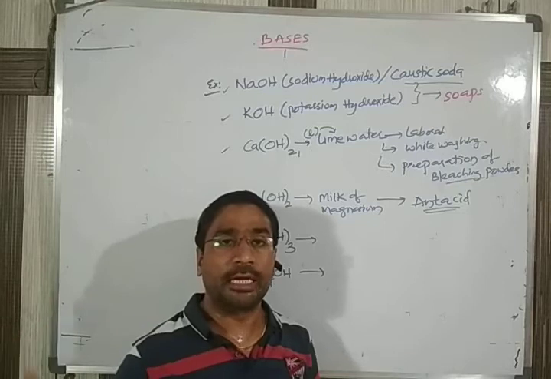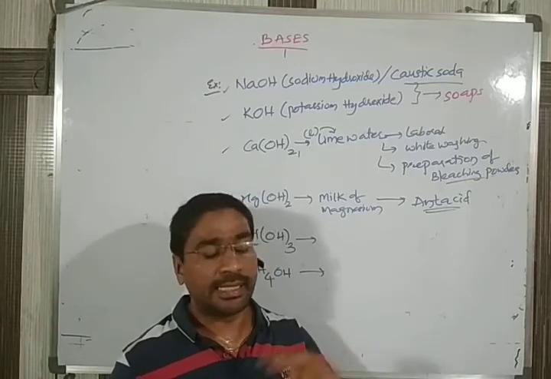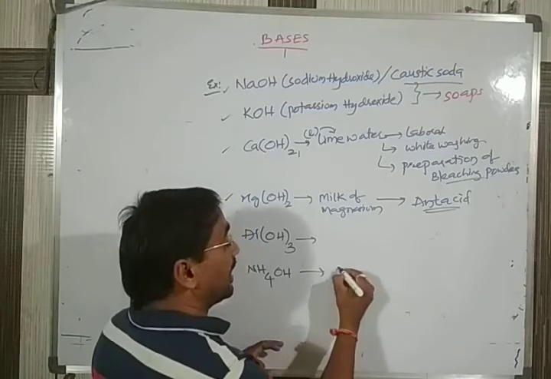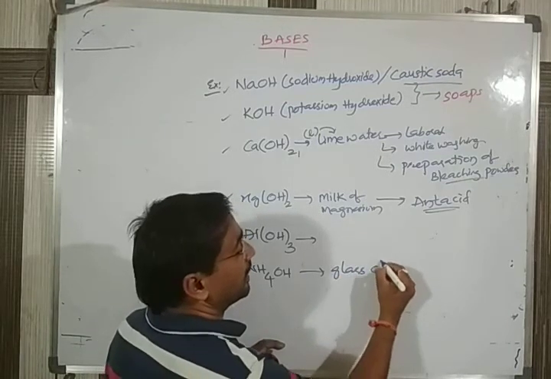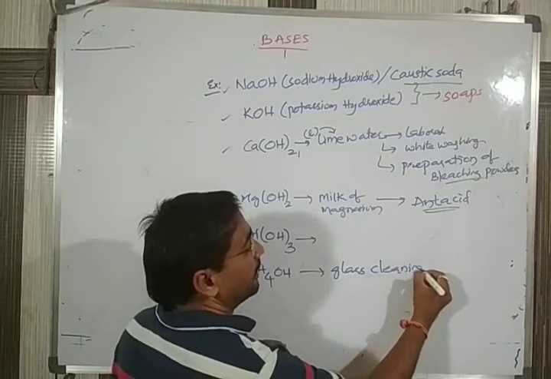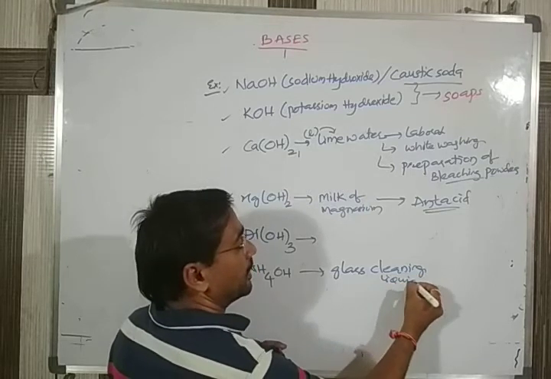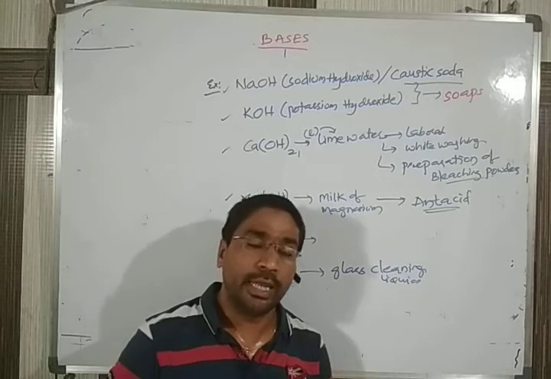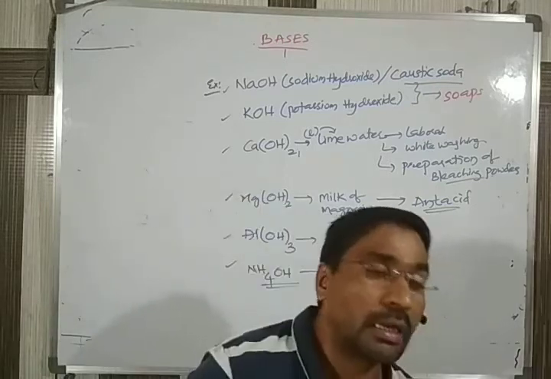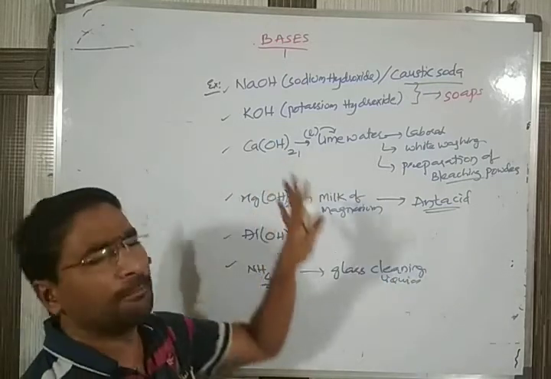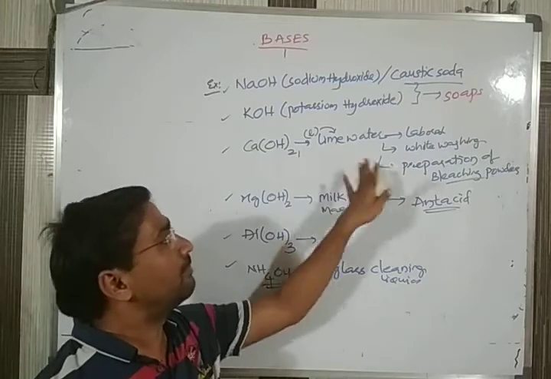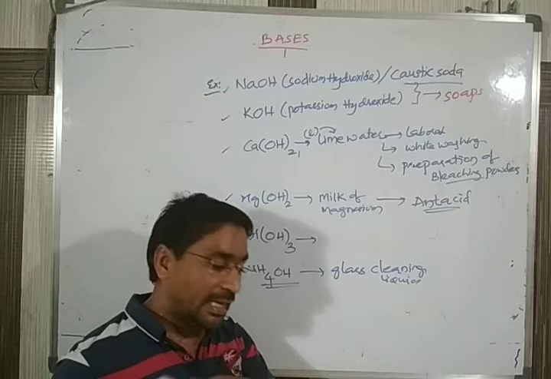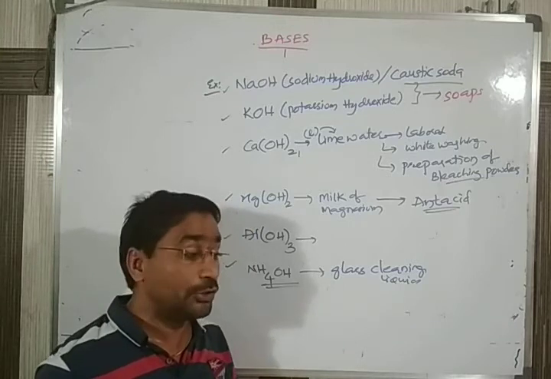Okay, what may be the company, for cleaning of glass items we will get the liquid, we say. To prepare that glass cleaning liquid, the substance we use is NH4OH, ammonium hydroxide. So likewise, these are a few uses of the bases. Why I am mentioning this example is that in our daily life when we are using these things, you should know